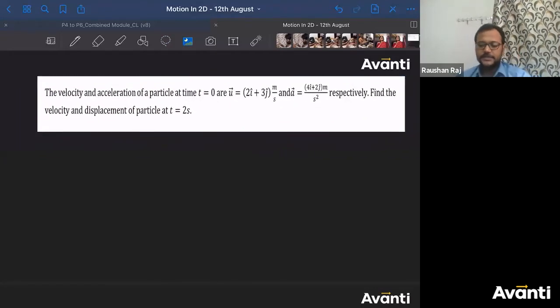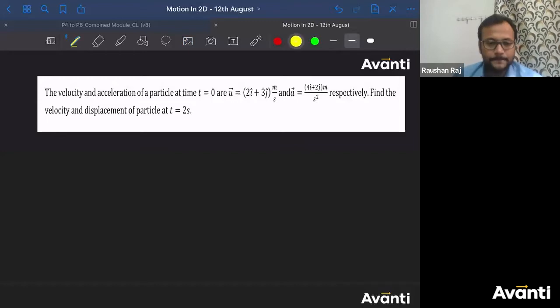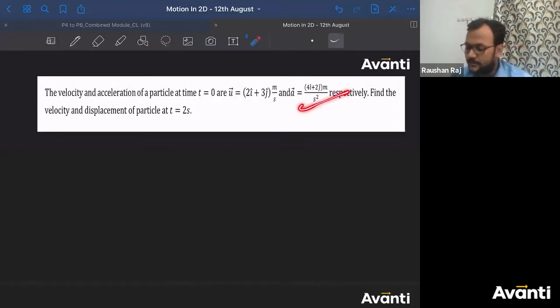So the velocity and acceleration of a particle at t equals 0 are given. So u is given to you, a is given to you. Can I say acceleration is constant here? It is not dependent on time, not dependent on velocity, not dependent on anything. It is a constant, so I can use the equation of motion.